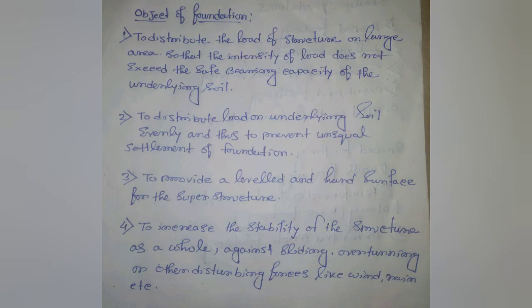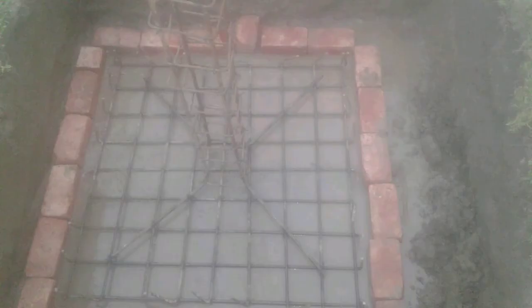Number two is to distribute load on the underlying soil evenly and thus to prevent unequal settlement of the foundation. Number three, to provide a level and hard surface for the superstructure. Number four, to increase the stability of the structure as a whole against sliding, overturning or other disturbing forces like wind, rain, etc.